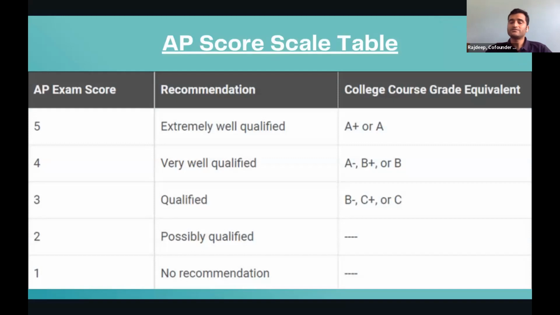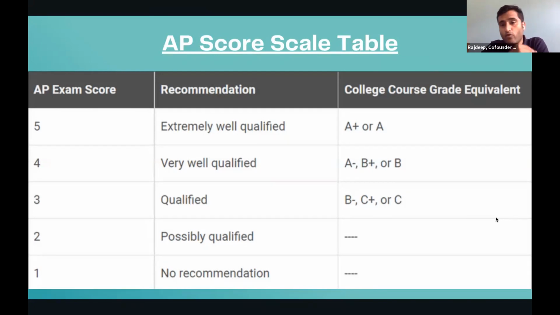Now let's talk about how the scoring works, right? What is the right score that you need to target if you want to get credits for it? So AP is scored on a scale of 1 to 5, 5 being the maximum, that means you are extremely well qualified. So if you get 5 in AP, you are eligible for credits in most of the universities, assuming they are providing credits for those subjects. You can get 4 on 5, that's the second, then 3 on 5, 2 on 5, and 1 on 5.